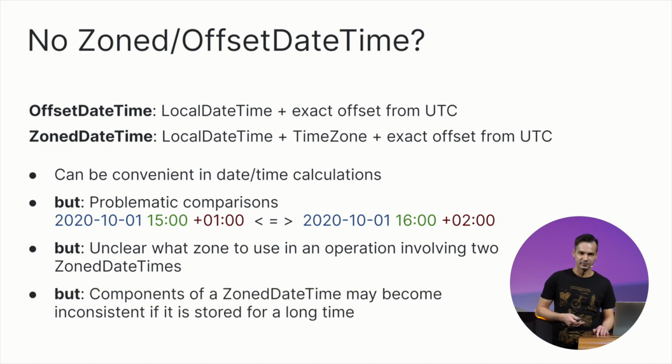And finally, if time zone rules change, a stored offset value in a zoned date time may become contradictory to that zone's rules and requires correction. That correction can be done in different ways. Thus, we are avoiding introducing these types until we have a strong use case, which would be impossible without them.